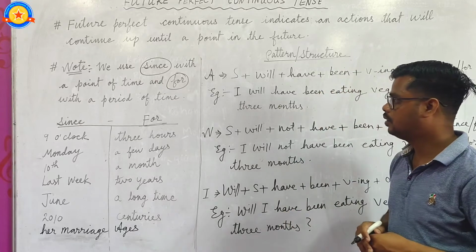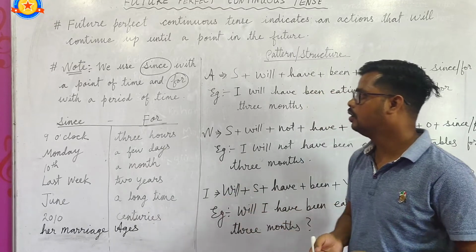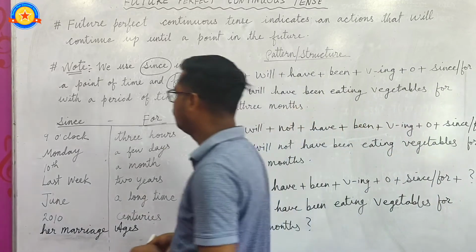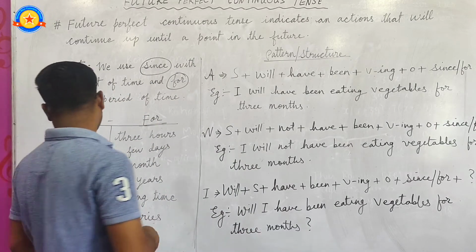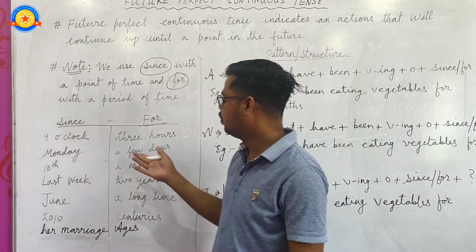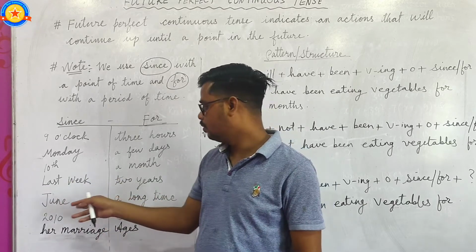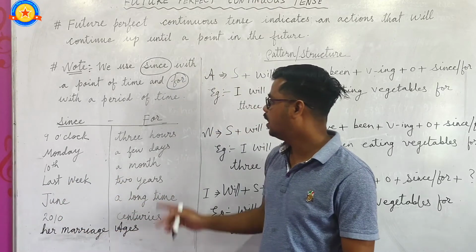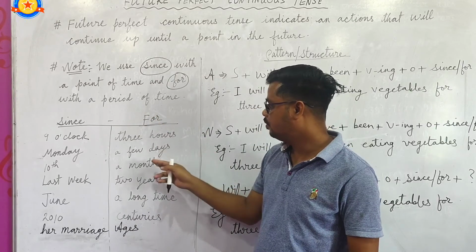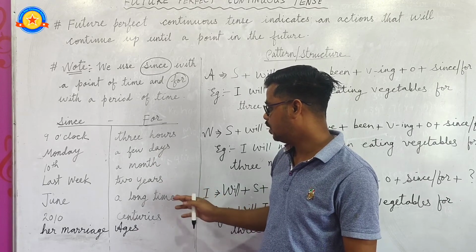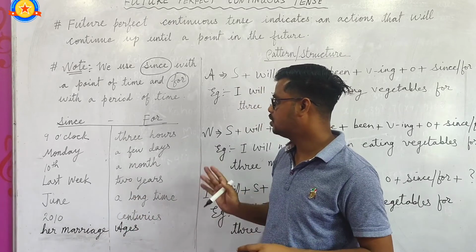Okay, let me remind you once again the usage of since and for. We use since with a point of time and for is used with a period of time. Okay, so since is used with a point of time like 9 o'clock, Monday, 10th, last week, June 2010, our marriage, and for is used with a period of time: 3 hours, a few days, a month, 2 years, a long time, centuries, ages. So these are the usages of time reference since and for.